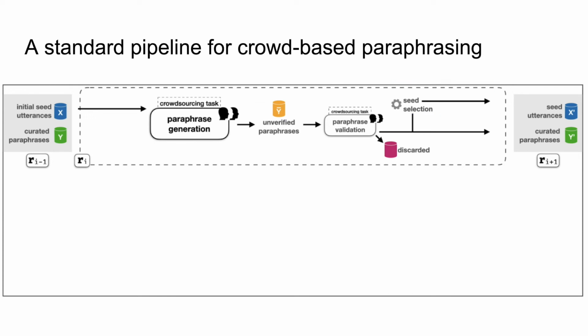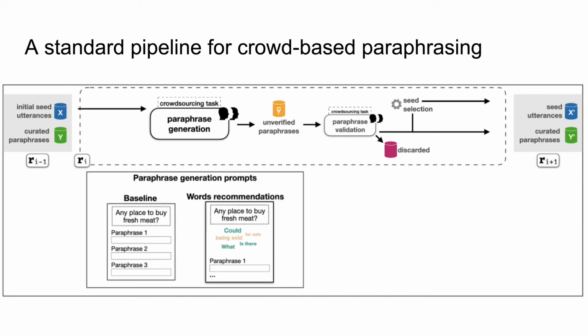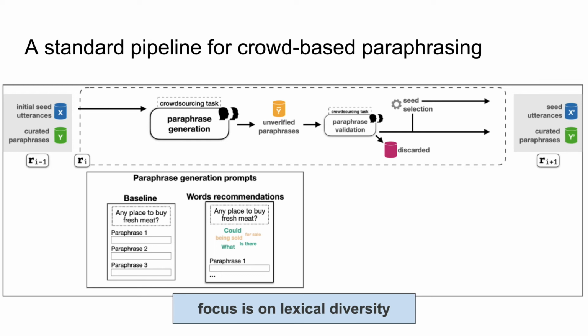The focus of the strategies following this pipeline is to ultimately reduce the bias effect of factors like the seed utterances. The prompts leveraged in the paraphrase generation step are another element of the pipeline. Here, a baseline prompt may simply ask the crowd to provide paraphrases for a seed, or it can even include word suggestions for workers to use. While valuable, this contribution focuses primarily on lexical diversity, and it isn't clear to what extent current approaches are able to deliver on syntactic diversity.